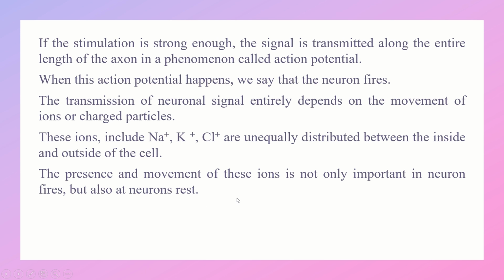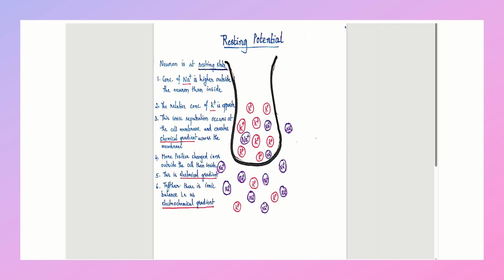The presence and movement of these ions is important not only when neurons fire but also when neurons rest. So even when the neuron is at rest, it is going to have some potential that is called resting membrane potential.